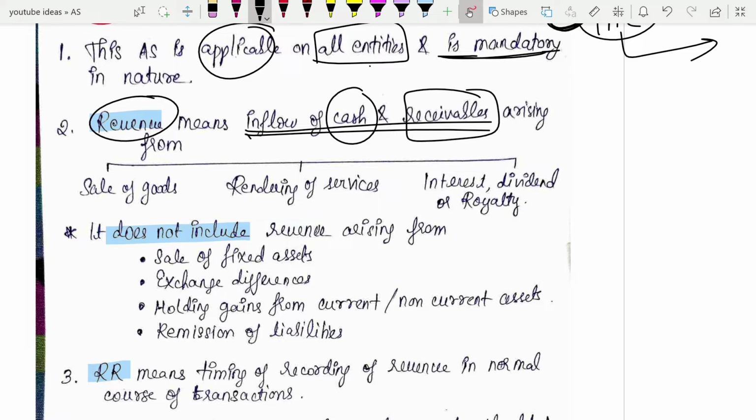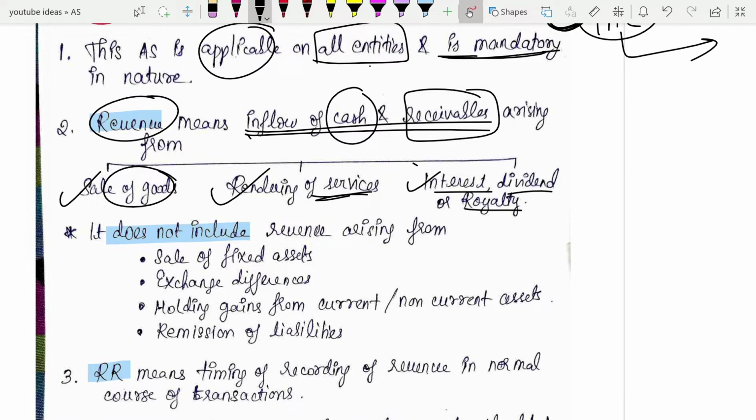This cash inflow or receivables you can get from three kinds of activities. One is sale of goods. By selling goods, you can get revenue. Second is by rendering of services. By giving some service, you can get some revenue. Third is in the way of interest, dividend or royalty. Okay. So first, if we take the example of Reliance Trends, they sell clothes and get money from that. So that will be the revenue of Reliance Trends.